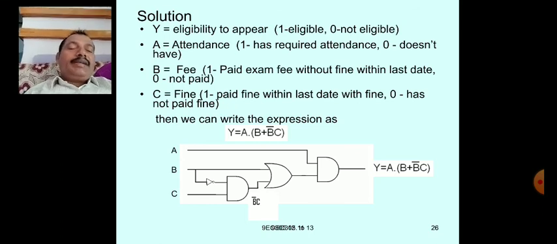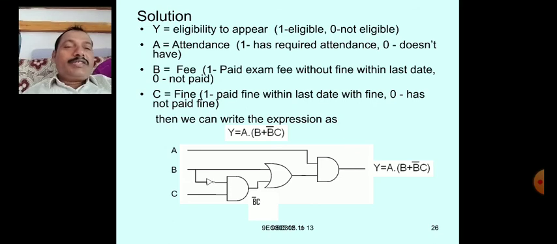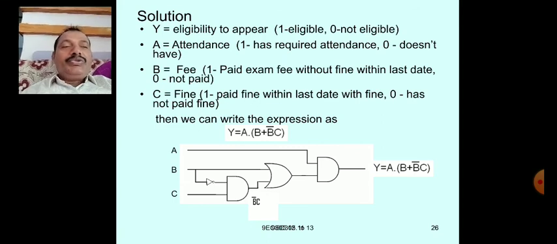So this is the condition, and once the logic expression is available, we can implement that logic expression using basic gates or other gates like this. How many gates are required?